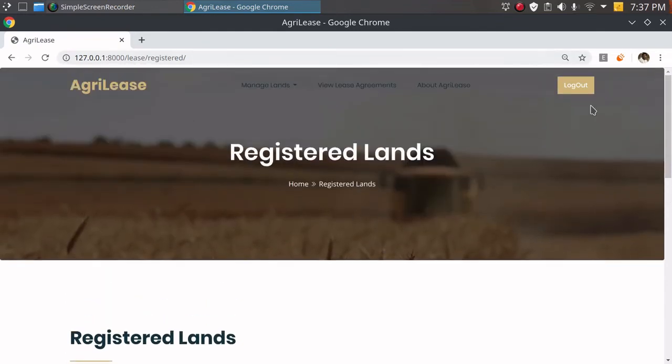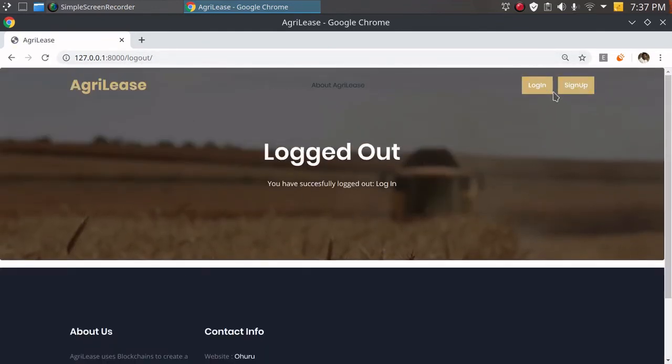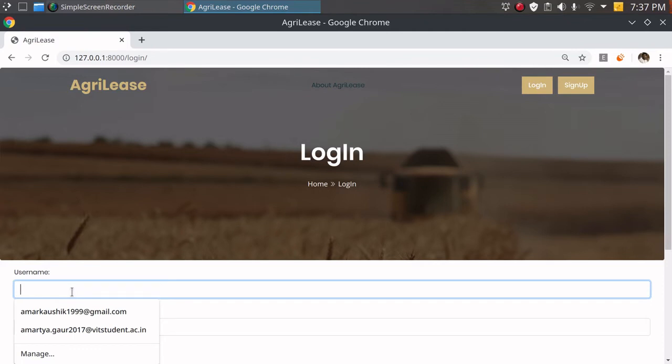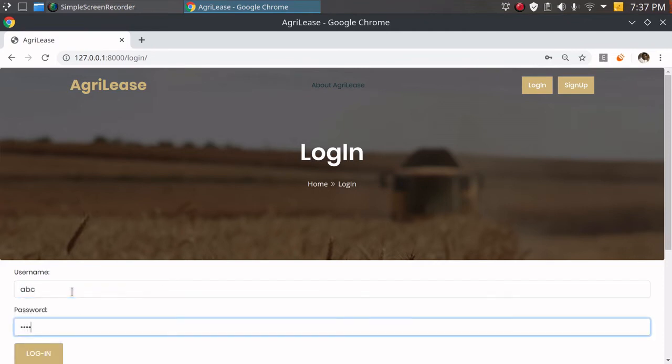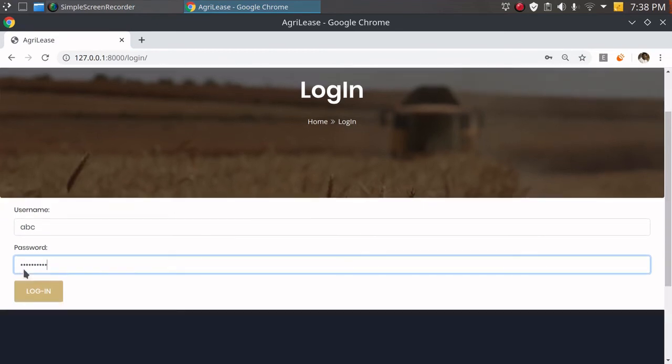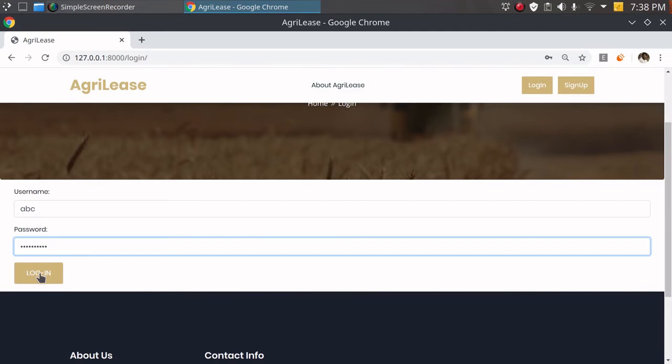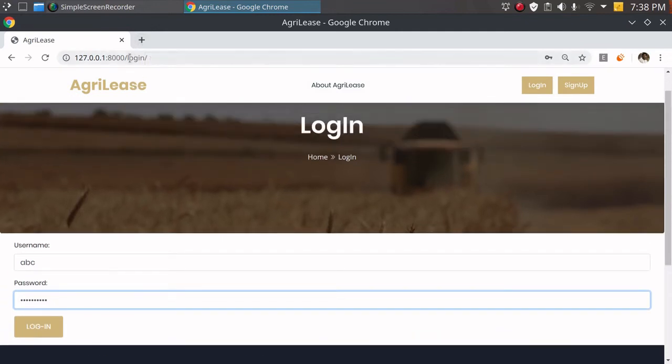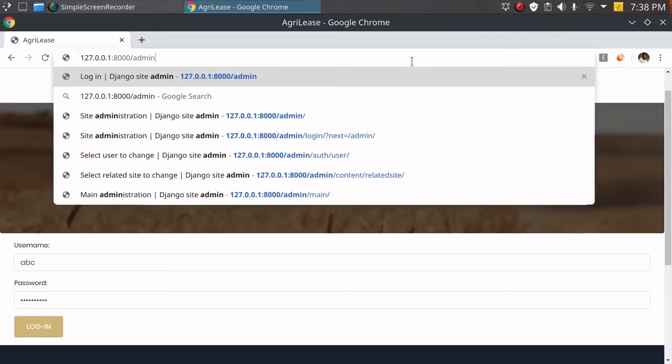So I'm going to log out now and sign in as the farmer. Now I sign in as the farmer. I enter the username and password. Now let's say I want to lease a land. What I'm going to do is first click on login. Or let's just see the land first.